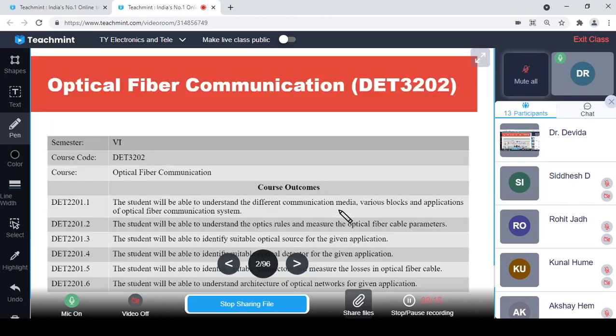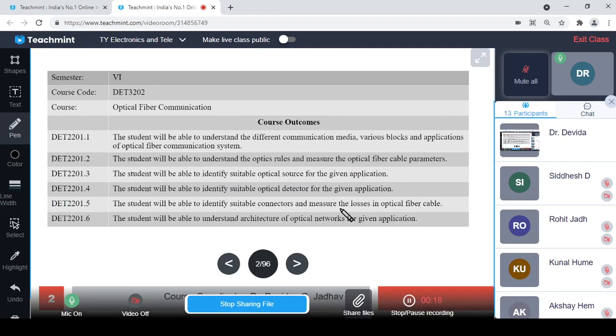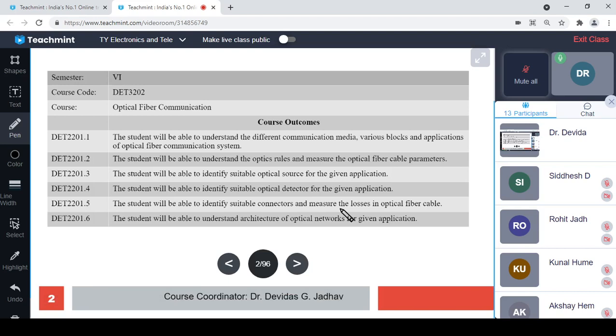Course outcomes. The students will be able to understand different communication media, various blocks and applications of the optical fiber communication system. The students will be able to understand the optics rules and measure the optical fiber cable parameters.